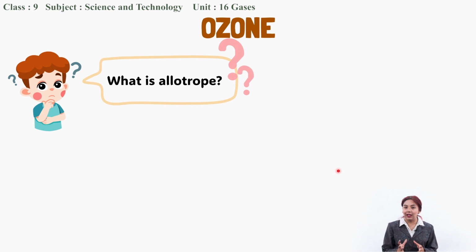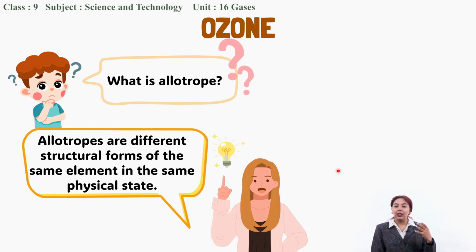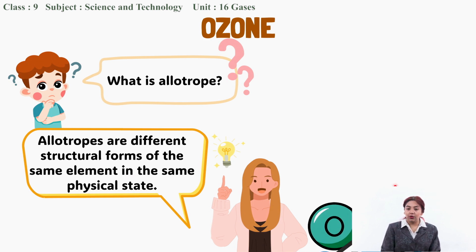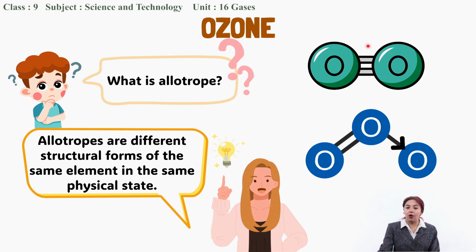So what is an allotrope? Allotropes are different structural forms of the same element in the same physical state. So what this means is we have oxygen and ozone, the oxygen molecule and the ozone molecule. They are made up of the same element, oxygen, and they also stay in the same physical state, that is gaseous state. But you can see that the structure of the oxygen molecule and the ozone molecule is different.